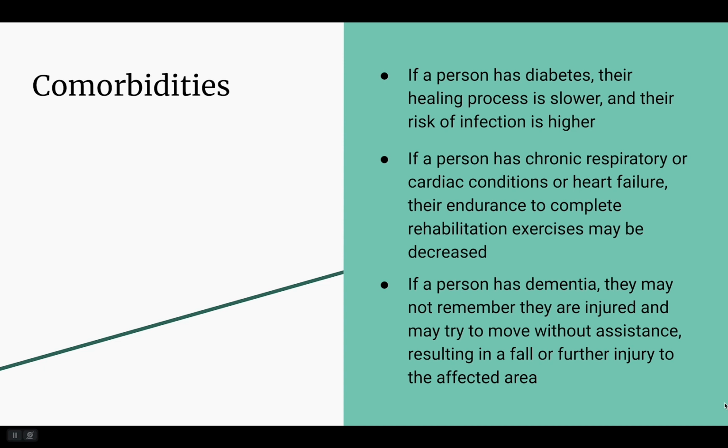If a person has diabetes, their healing process is slower, and their risk of infection is higher. If a person has chronic respiratory or cardiac conditions such as asthma, chronic obstructive pulmonary disease, COPD, or heart failure, their endurance to complete rehabilitation exercises may be decreased. If a person has dementia, they may not remember they are injured and may try to move without assistance, resulting in a fall or further injury to the affected area.